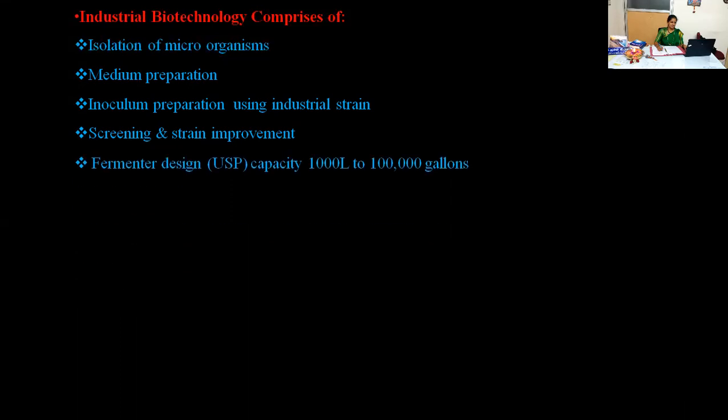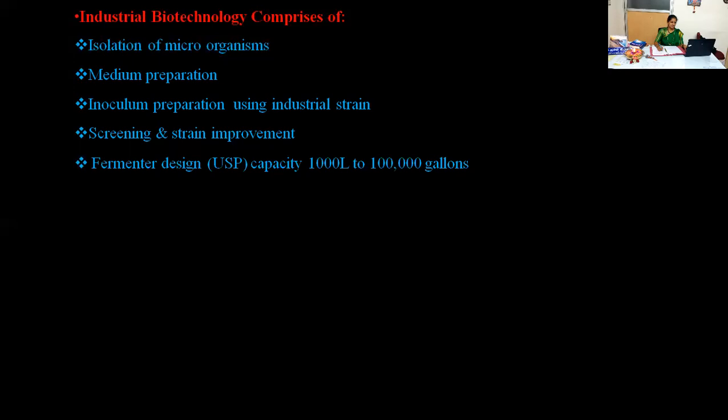Then fermenter design. The fermenter design is very, very important in industrial biotechnology to obtain a very good product, because we have different types of fermenter like typical fermenter, airlift fermenter, tower and bubble up fermenter, solid state fermenter, submerged fermenter, continuous fermenter, shake flask fermenter, and many more.